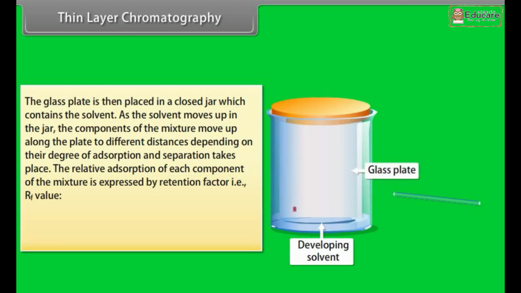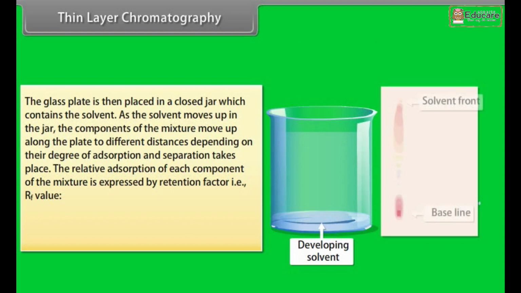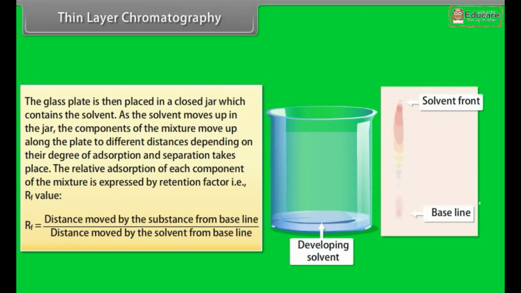As the solvent moves up in the jar, the components of the mixture move up along the plate to different distances depending on their degree of adsorption, and separation takes place. The relative adsorption of each component of the mixture is expressed by the retention factor, that is the Rf value, which can be given as Rf equals the distance moved by the substance from the baseline divided by the distance moved by the solvent from the baseline.